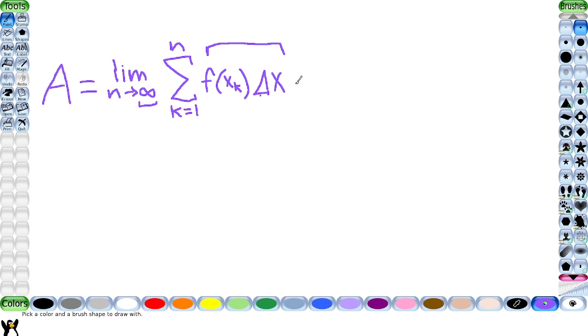So what does this mean exactly? What does this mean? Okay, well, what is change in x? Change in x. So this looks really complicated, but we're gonna break this down. Change in x is equal to the second x value minus the first x value over n. Okay? Now, you'll be like, okay, so let's just draw this on the graph real quick.